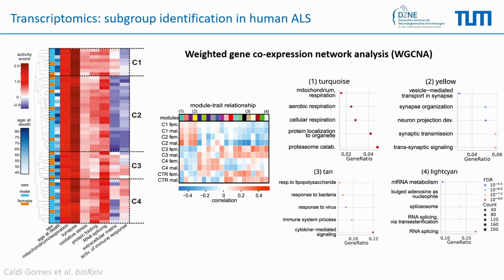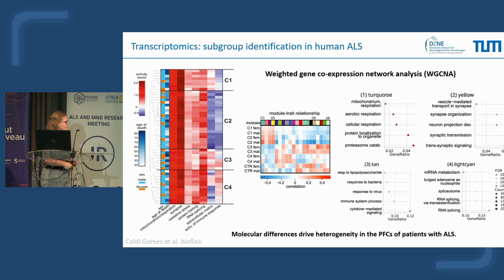The TAN module here is associated with immune response, and as you can see, is mainly downregulated in C1, C2, but upregulated in C3, C4, same as in the hierarchical clustering again. And finally, the light cyan here, associated with mRNA metabolism and splicing, is downregulated in C1, C2, and mainly up in C3, C4. So the conclusion is that molecular differences drive heterogeneity in the prefrontal cortex of our patients, and we are able to subcluster them.